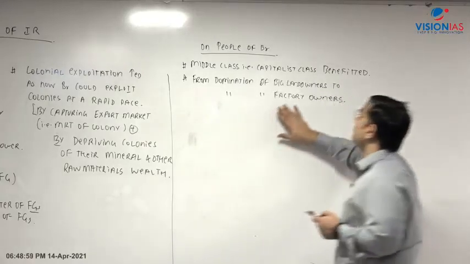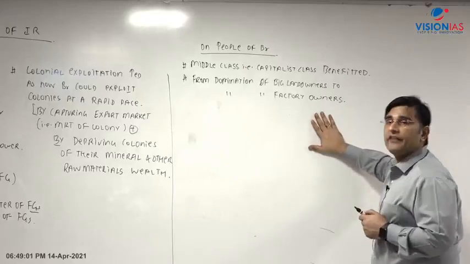So from domination of big landowners to domination of factory owners, right?